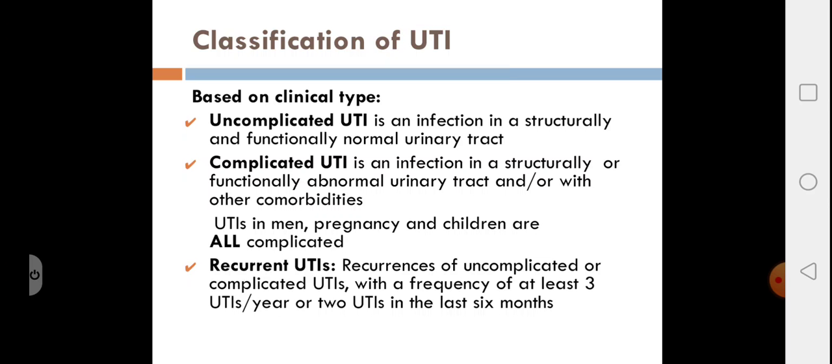Next term is recurrent urinary tract infection, where there is recurrence of uncomplicated or complicated UTI with a frequency of at least 3 UTIs in a year or 2 UTIs in last 6 months. What are the structural and functional obstructions of urinary tract? We'll see in the subsequent slides.